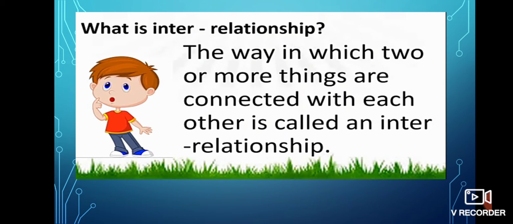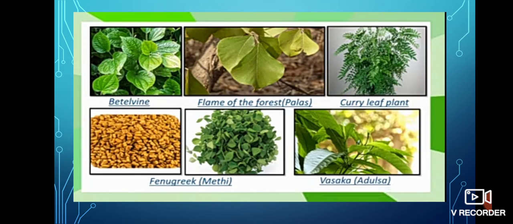What is interrelationship? The way in which two or more things are connected with each other is called an interrelationship. Plants in our surroundings are useful to us in different ways. You can see in this picture many plants. Now their names: betel vine, flame of the forest, curry leaf, fenugreek means methi, vasaka means adusa. These plants are very useful and medicinal also.